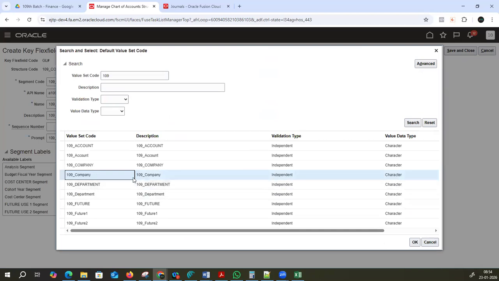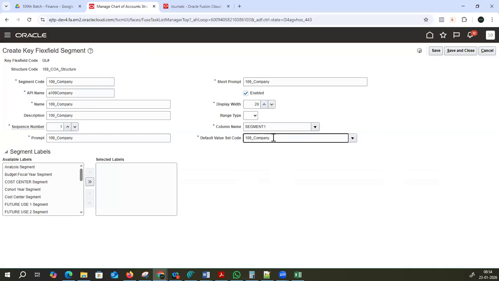See, I can easily identify which is mine because that particular person is using capital letters. This is proper characters. In organization also you are supposed to use these kind of proper characters. Fine. Click on company. And for company, what we are supposed to select here, segment label, primary balancing segment.